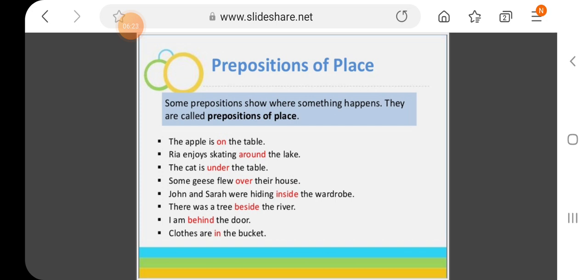There was a tree beside the river. I am behind the door. Clothes are in the bucket. So all of these prepositions, the way they are being used here, their function is to tell you about the place of the noun. Clear?